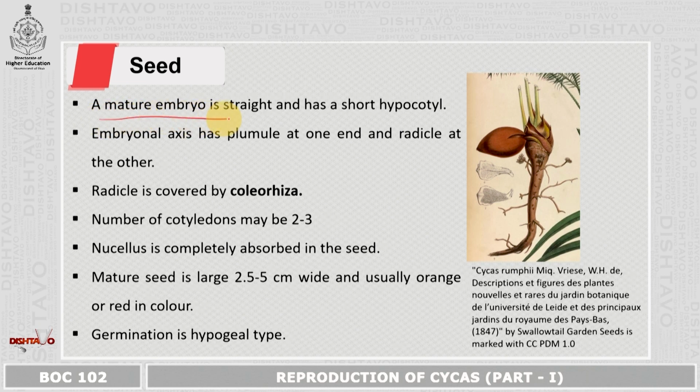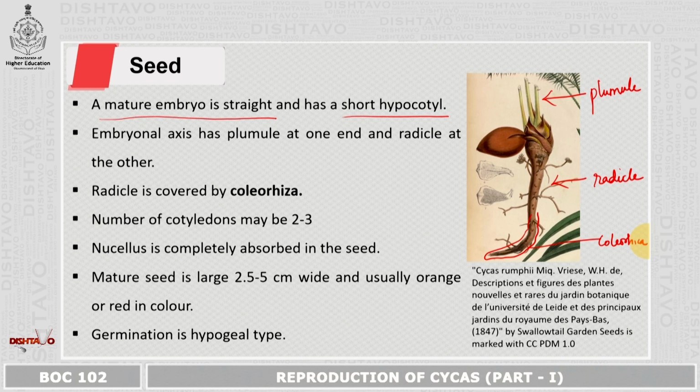So a mature embryo is straight and has a short hypocotyl. The embryonal axis has got the plumule at one end and the radicle at the other end. This radicle is covered by coleorhiza. Coleorhiza is a protective covering. The number of cotyledons may be 2 to 3.